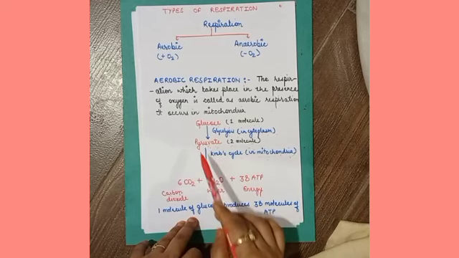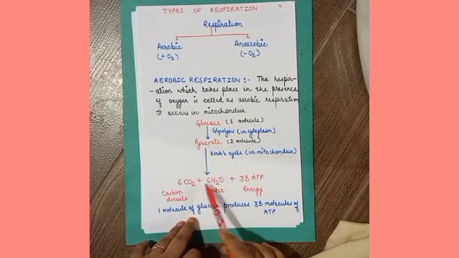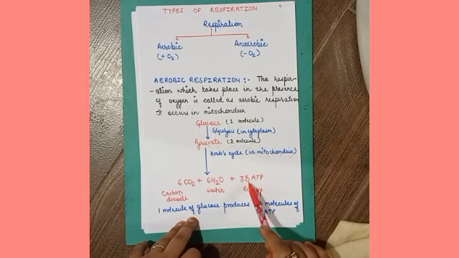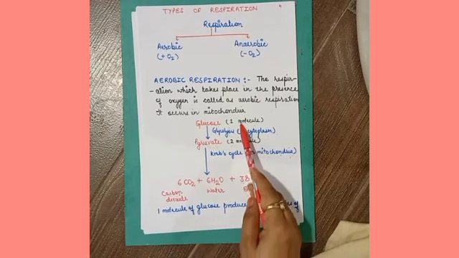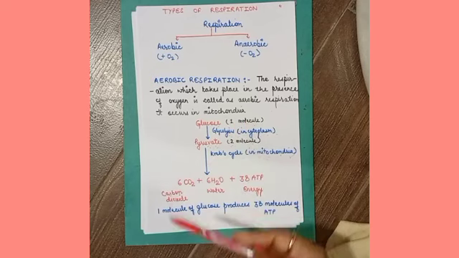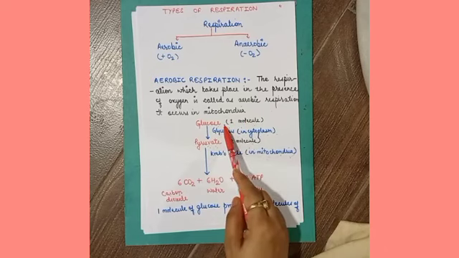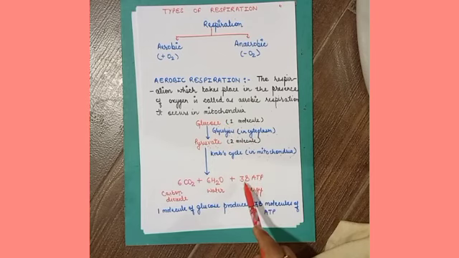Now this pyruvate breaks down into carbon dioxide, water, and a large amount of energy, which I have explained earlier: 38 ATP. That means when one molecule of glucose is taken in our body, it will release 38 ATP at a time. Now one molecule of glucose produces 38 molecules of ATP.